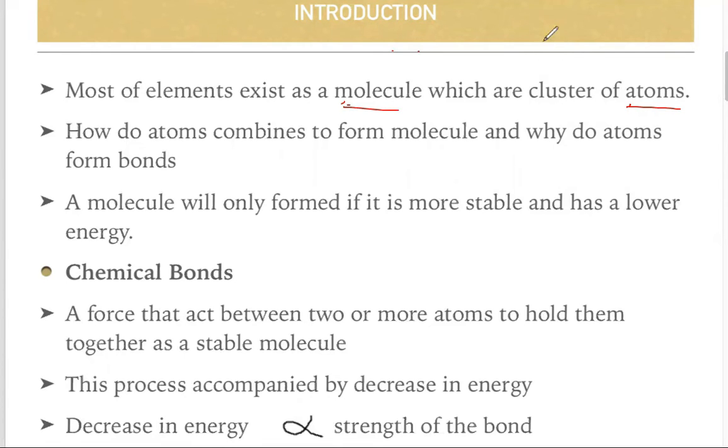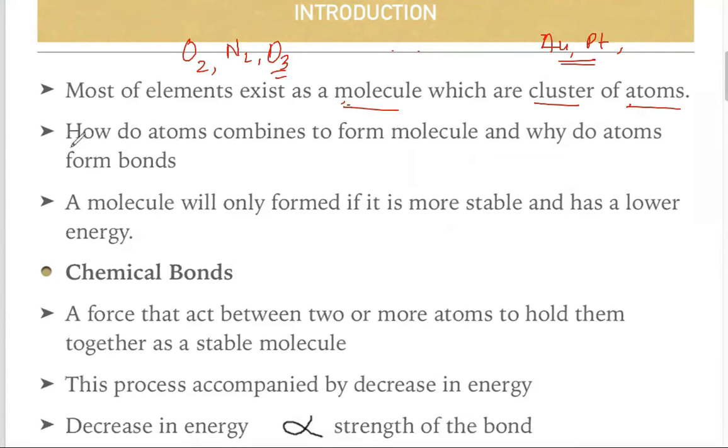For example, gold or silver or platinum: these elements are very less reactive, so they try to exist in their elemental state. Most elements are found in a combined state, as molecules, which are clusters of atoms. For example, oxygen or nitrogen or ozone, O3.